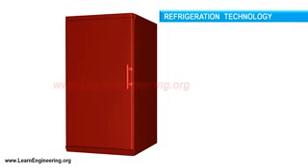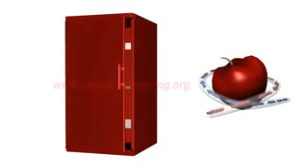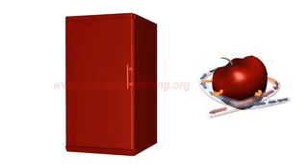Basic principle of refrigeration is simple. Just pass a colder liquid continuously around the object which is to be cooled. This will take heat out from the object. The whole refrigeration technology is after this: how to produce cold liquid continuously. We will see how this is achieved in this video.